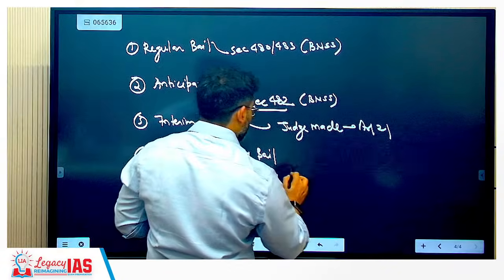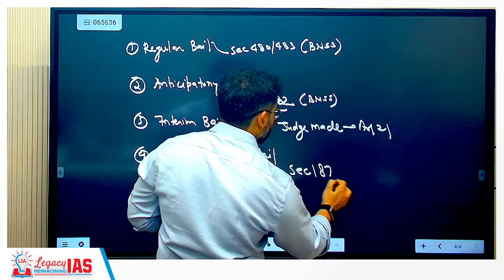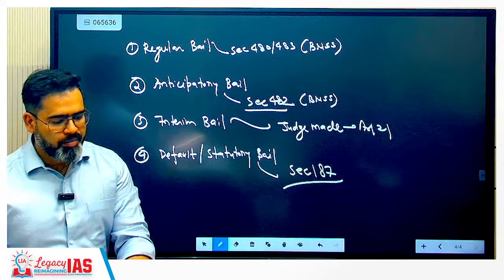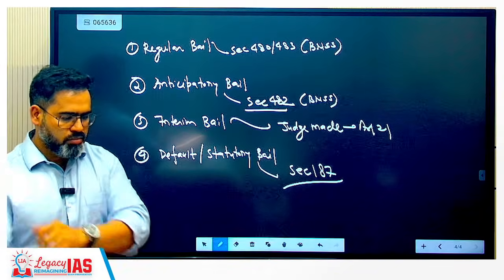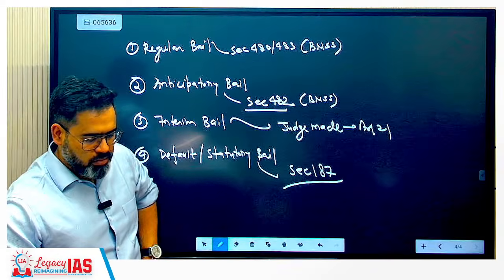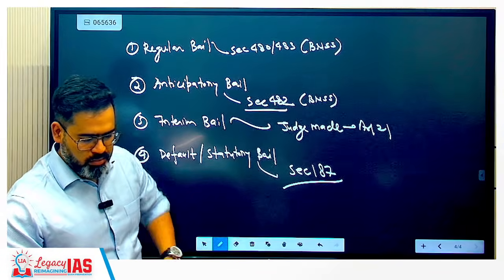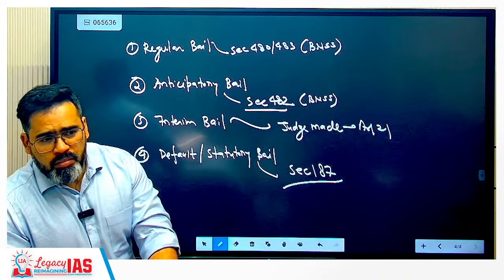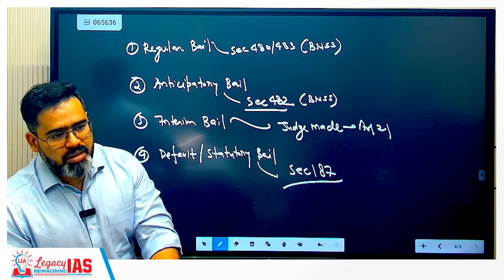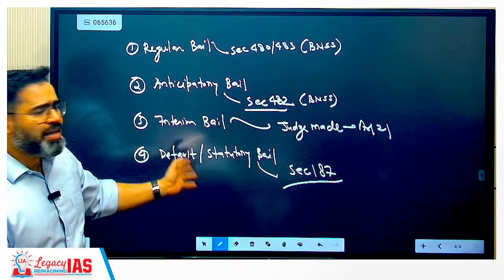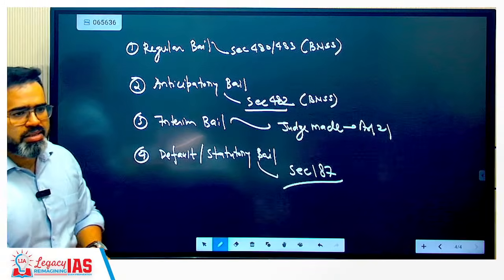Default bail you have already covered under section 187: 60 days, 90 days complete, default bail will be available. So not mentioned anywhere, no? Interim bail not mentioned. Right of the judge under Article 21. Yes, they have actually created it through various court cases.